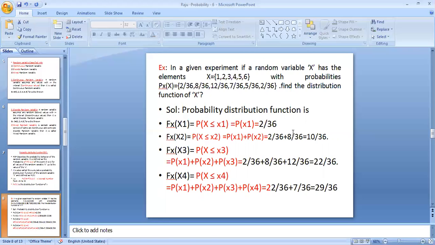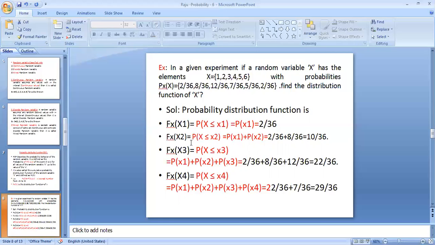Then find the distribution function of X. We know the distribution function, that is the cumulative distribution function, F of x1 is equal to probability of X less than or equal to x1. This is equal to P of x1 only, and the corresponding probability is 2 by 36. So 2 by 36 is the distribution function F of x1.